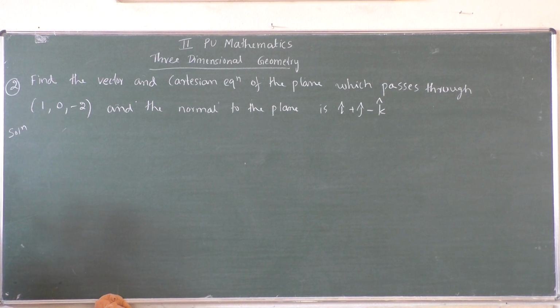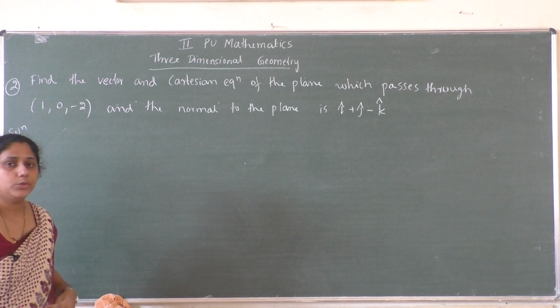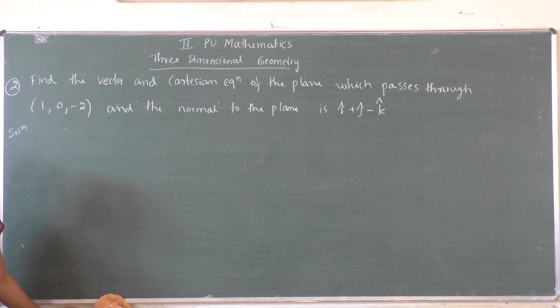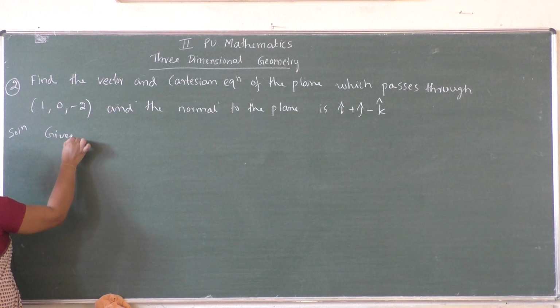So what is the question? We have to find the vector and Cartesian equation of the plane which passes through 1, 0, minus 2, that is point A is given, as well as the normal to the plane. Normal to the plane means a vector which is perpendicular to the plane. So the n vector is given, that is I cap plus j cap minus k cap, so that you can find the required equation. So first we will write what are the given data.